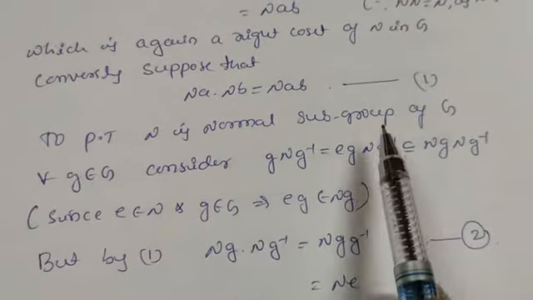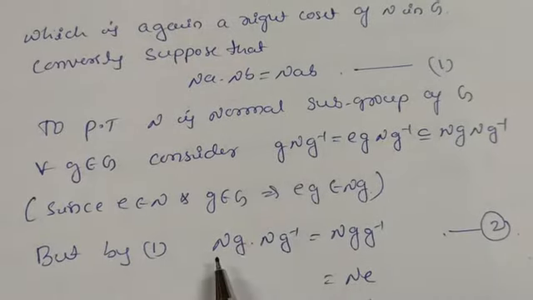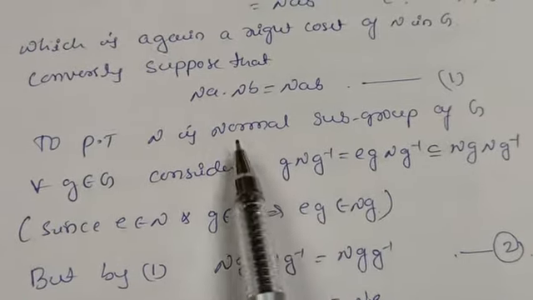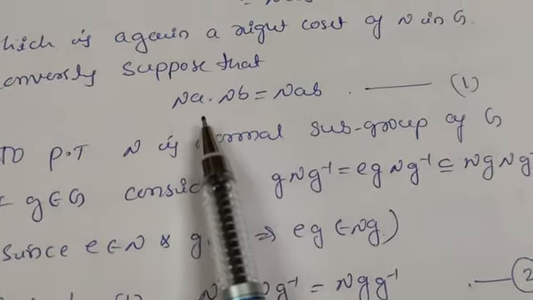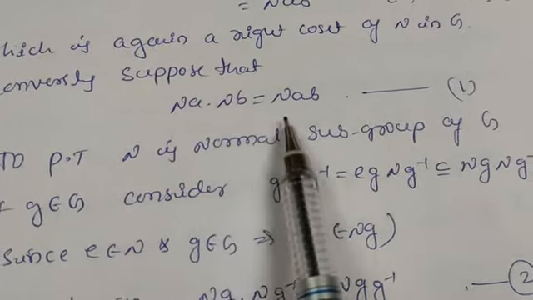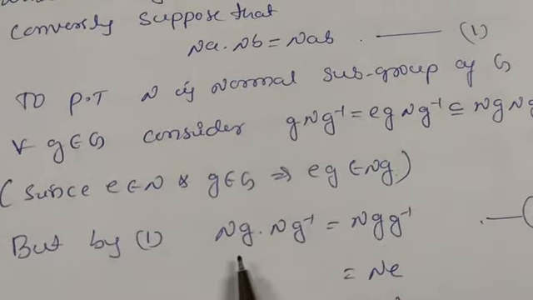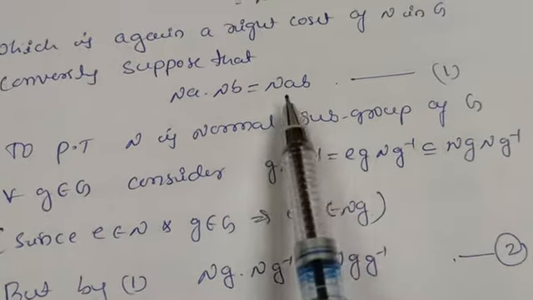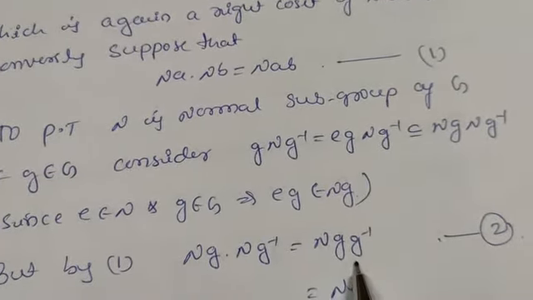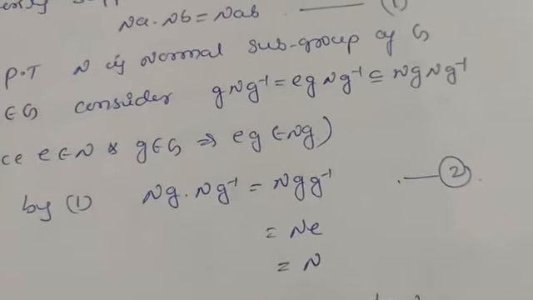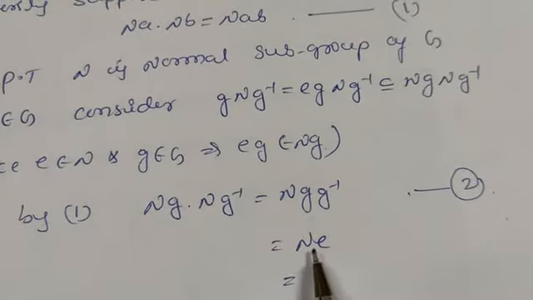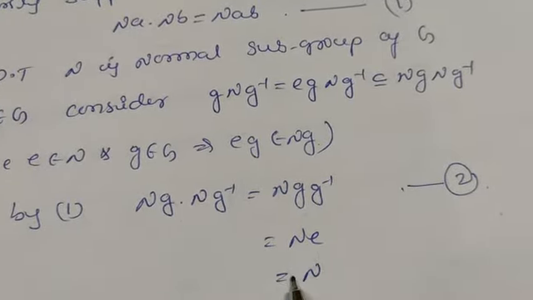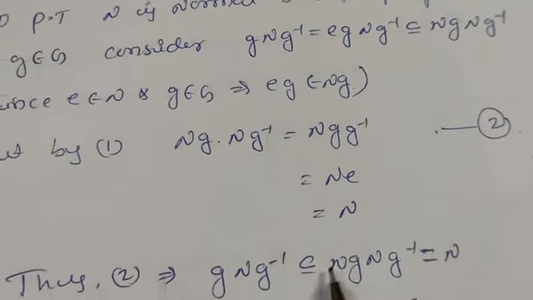But from equation number 1, let us apply the same condition here. We have Na into Nb is equal to Nab. Let us consider Ng into Ng inverse, which according to this is Ng inverse. Take this as equation number 2. We know Ng inverse is e, and N into e is N again.